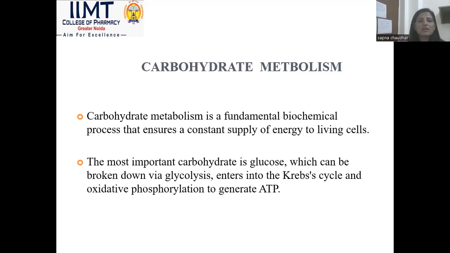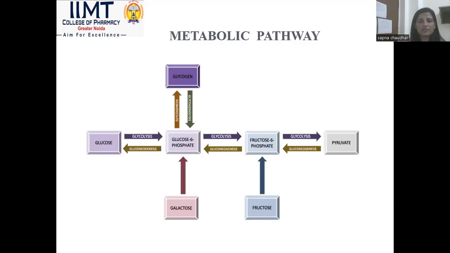So what is glycolysis? Glycolysis is the process in which glucose is broken down to produce energy. When we need energy, carbohydrate metabolism takes place. Firstly, we are dealing with the glycolysis cycle. In glycolysis, a glucose molecule is metabolized up to pyruvate. Many steps take place in glycolysis, like glucose being converted into glucose 6 phosphate, and so on until glucose is converted into pyruvate. Many enzymes catalyze the reactions.